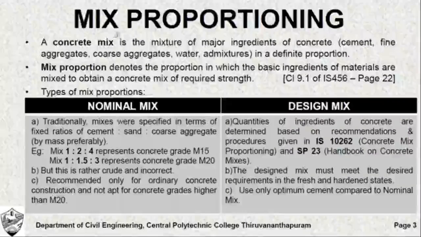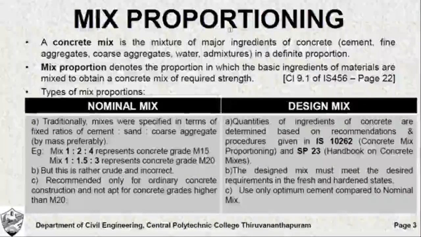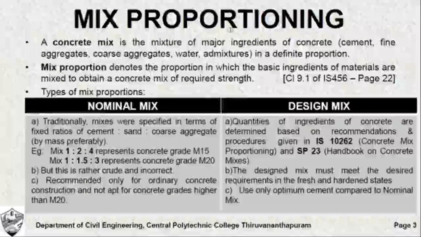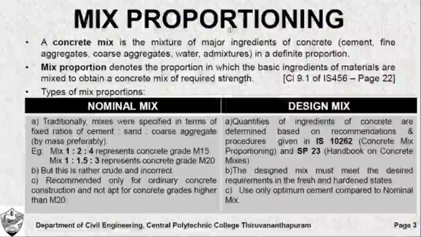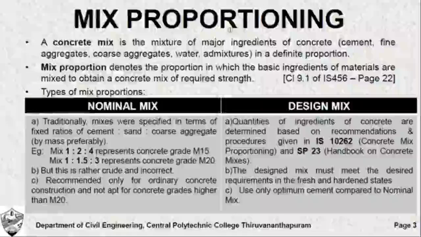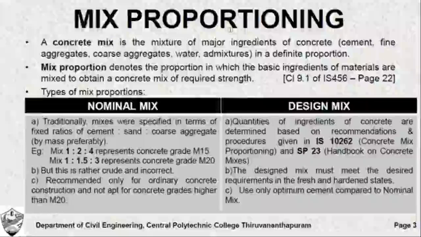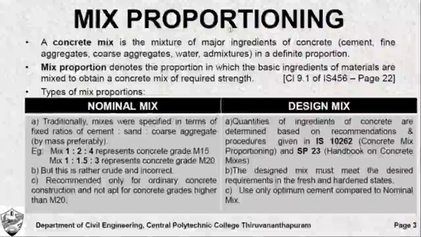First, proportioning or mix proportioning. This is the first major step involved in the manufacture of concrete. You need to determine how much quantity of each ingredient of concrete is required to be manufactured. So you need to determine how much quantity of cement, how much quantity of fine aggregate, coarse aggregate, water and admixtures are required in order to obtain the desired strength.